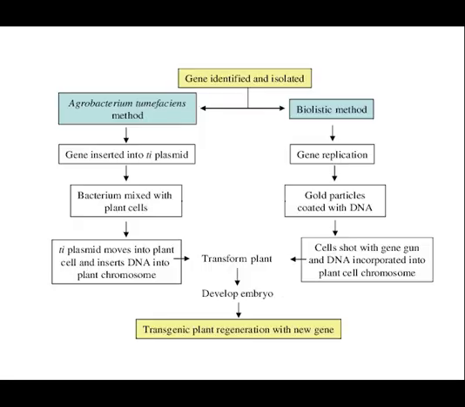Another one is the gene gun, where we put very small pieces of DNA, say alleles or genes, onto a speck of gold, and then we fire that speck of gold into the nucleus of the host cell, and the DNA then gets incorporated into the host genome. And then finally we have vectors.